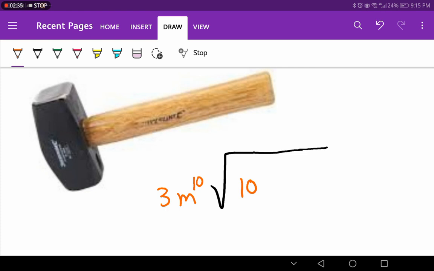Are you happy with that? See, it was like this, the m with power 20. I erase it all. I will never leave anything behind me and write here m with power 10, the half of the power. Are you happy with that?